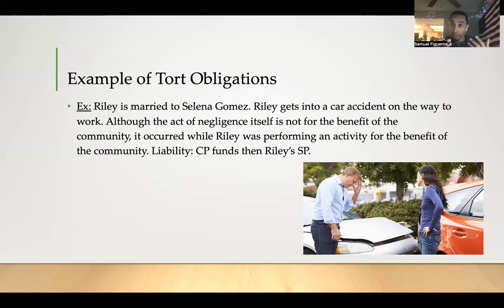Trying to earn money on his way to work for the benefit of paying rent, clothes, and food for his family. Therefore, the creditors are able to reach Riley and Selena Gomez's community property funds. And once all the community property funds are exhausted, then the creditors can go after Riley's separate property.